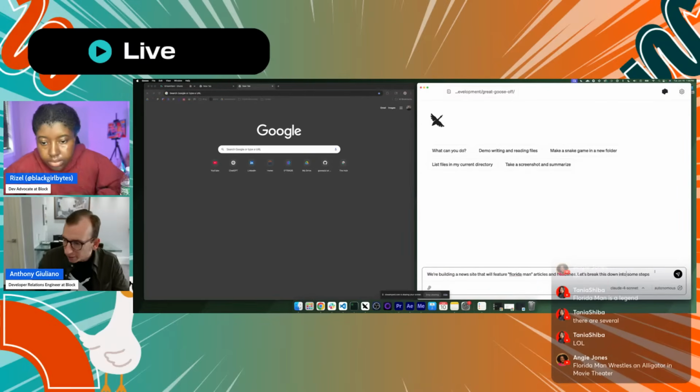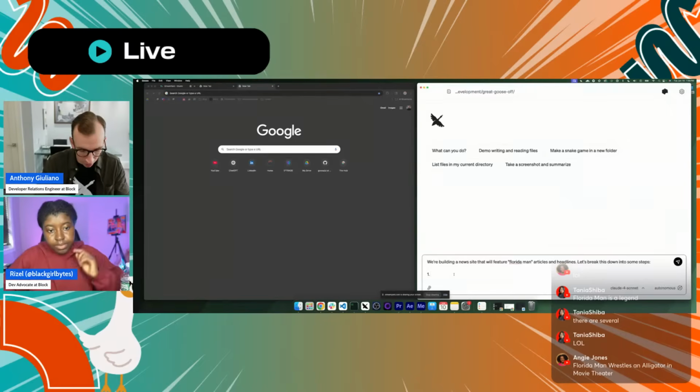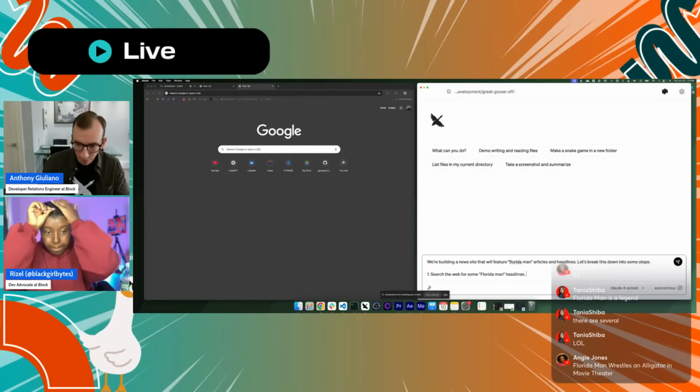I think with something like this, we'll try to do this in one prompt and see where it gets. I just enabled the web search extension, so hopefully that works as expected. So the first thing is we'll go search the web for some Florida man headlines. Maybe grab 5 or so.